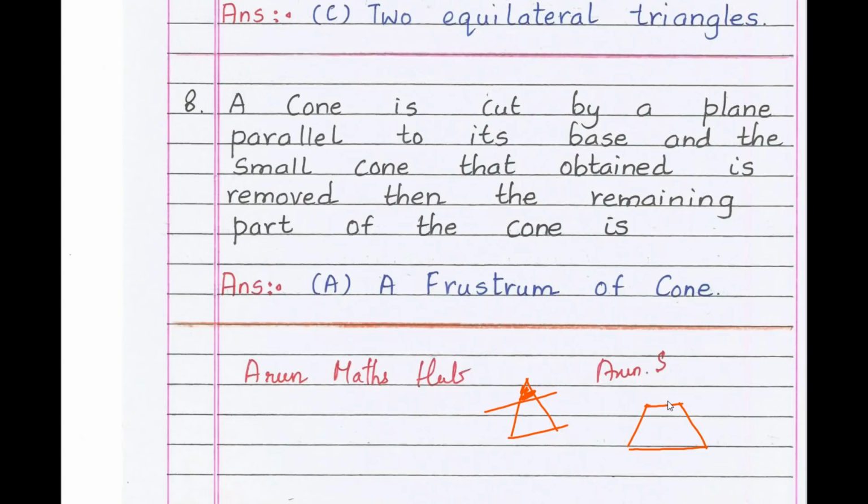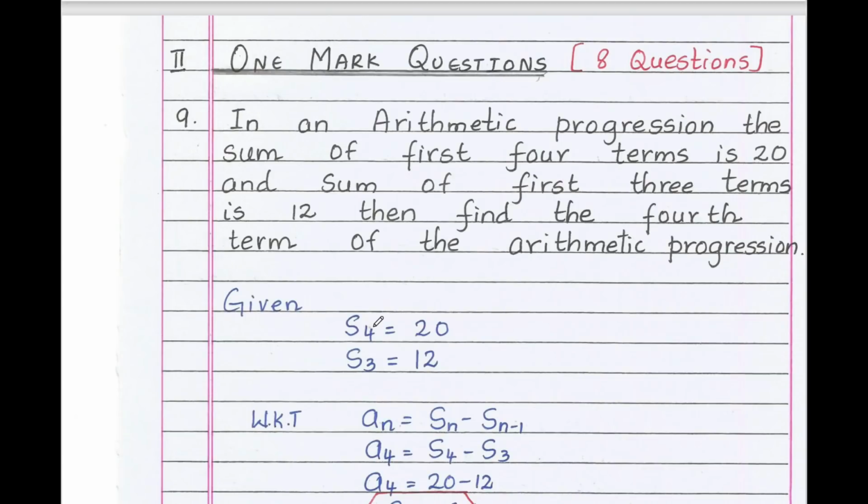First main, 8 MCQs, each of 1 mark. Therefore, first main, 8 questions. You should write the correct answer with option. Moving to second main, 1 mark, 8 questions. Therefore, this main will carry 8 marks. Each question carries 1 mark. So, that is the 9th question.